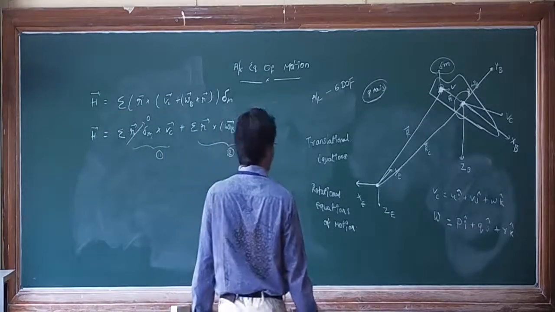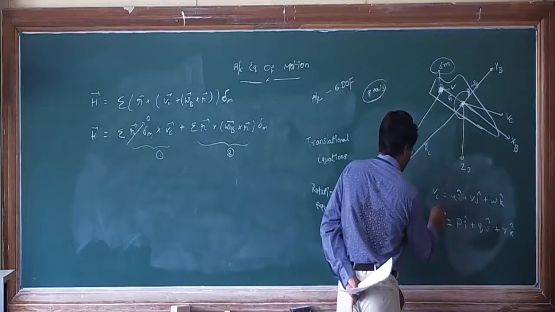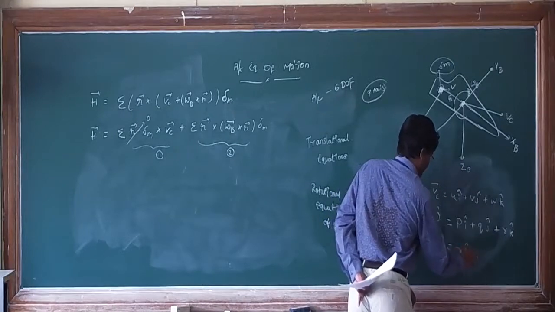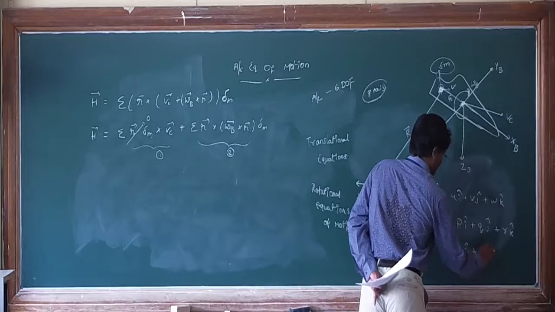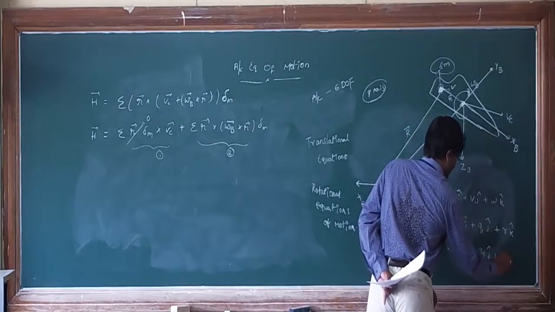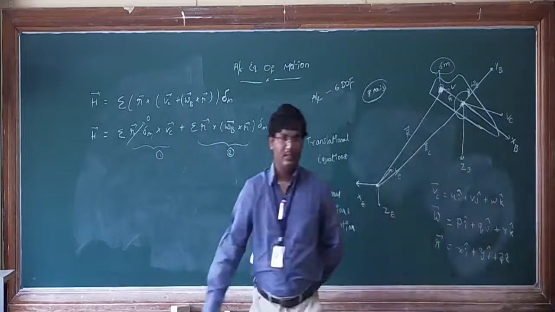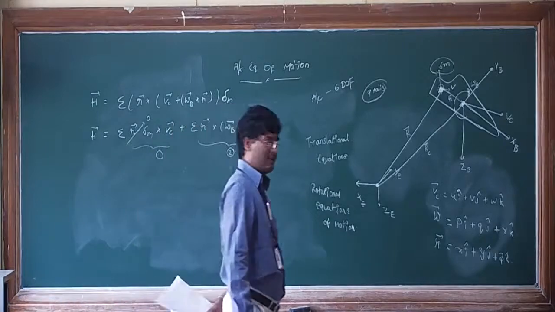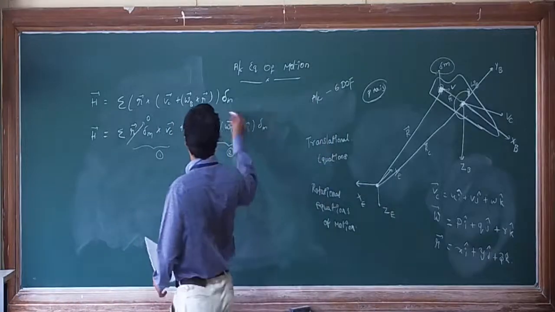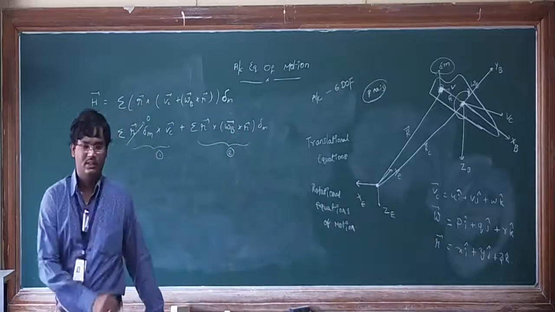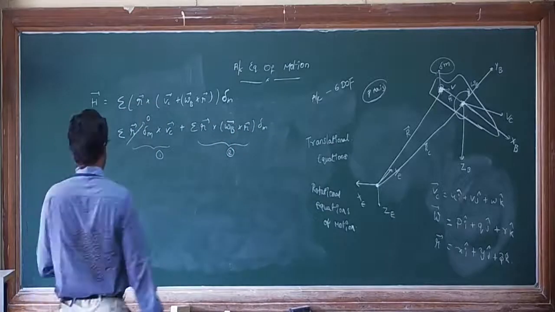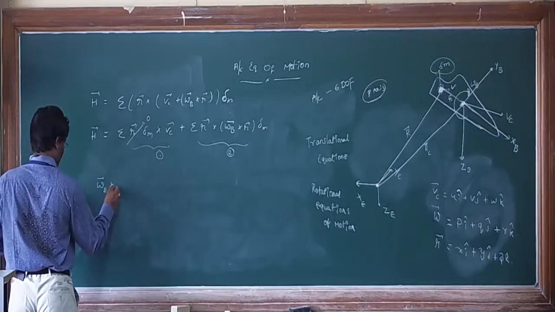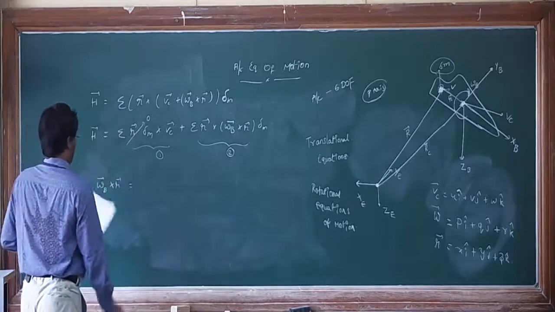The position vector r bar is nothing but x i cap plus y j cap plus z k cap.